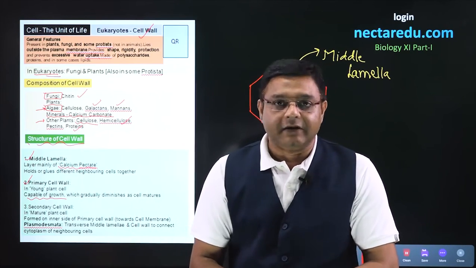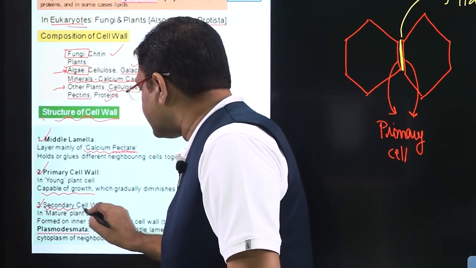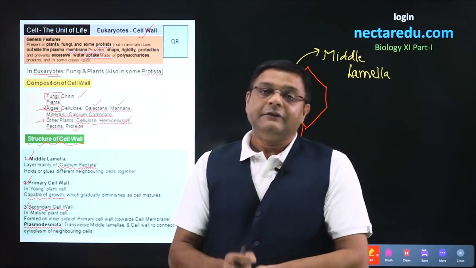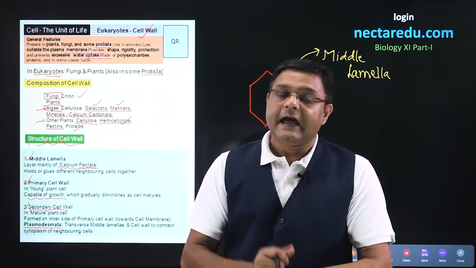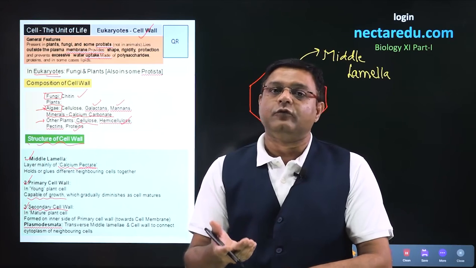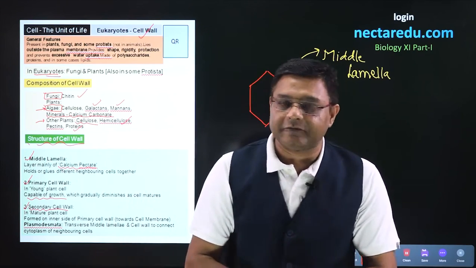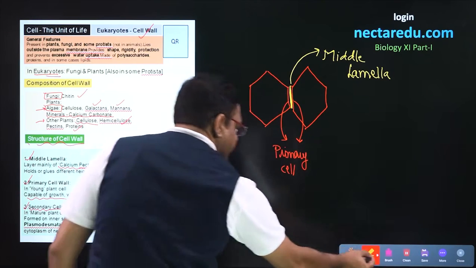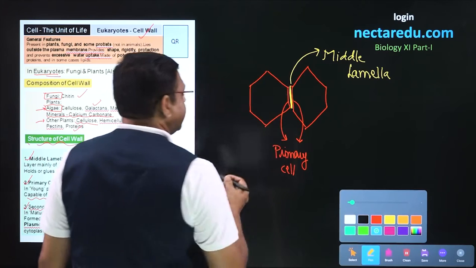Now, we come to the third part of the cell wall, which is called secondary cell wall. Secondary cell wall is present only in mature cell walls and it will be present towards the inner side of the primary cell wall. Let us see the location of secondary cell wall. The reddish portion was basically the primary cell wall.